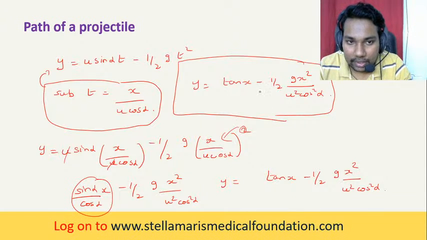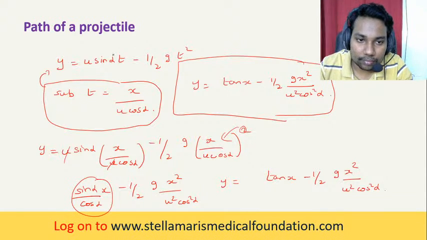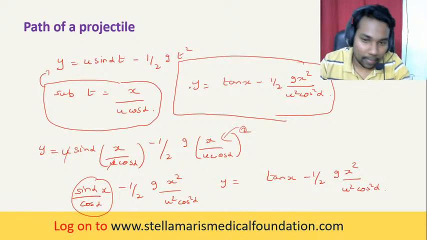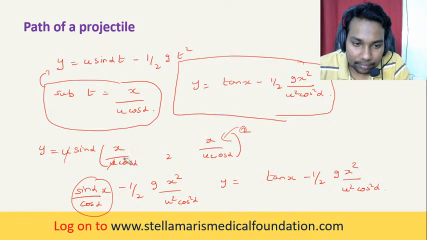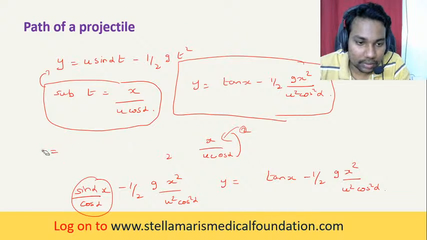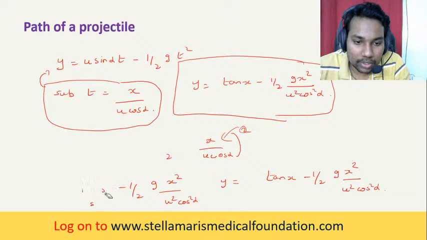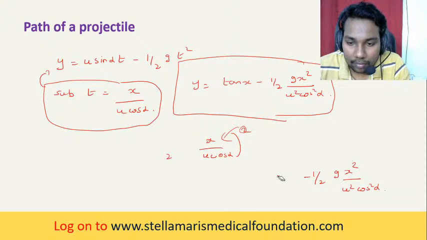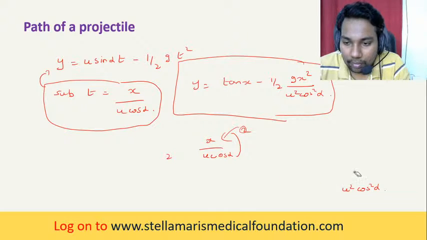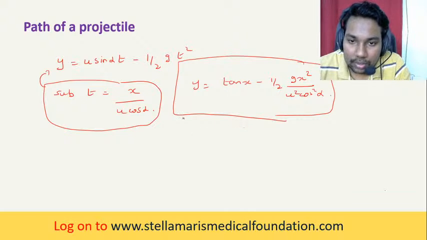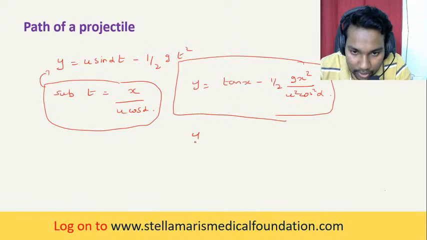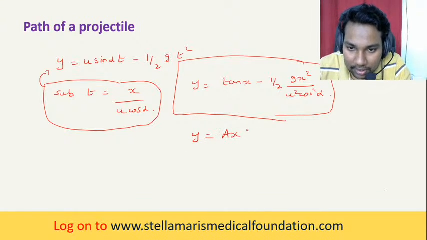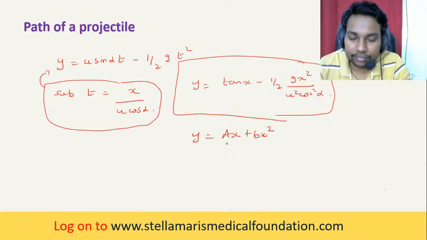This is called as the... okay, so this equation is of the form y is equal to ax plus bx squared.